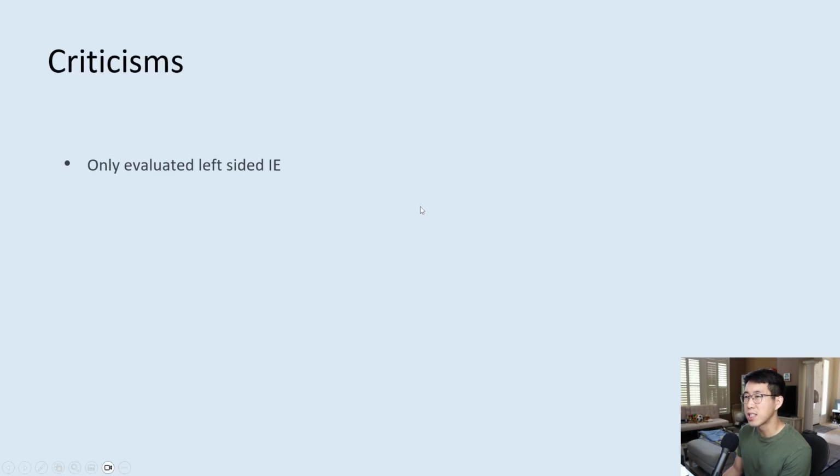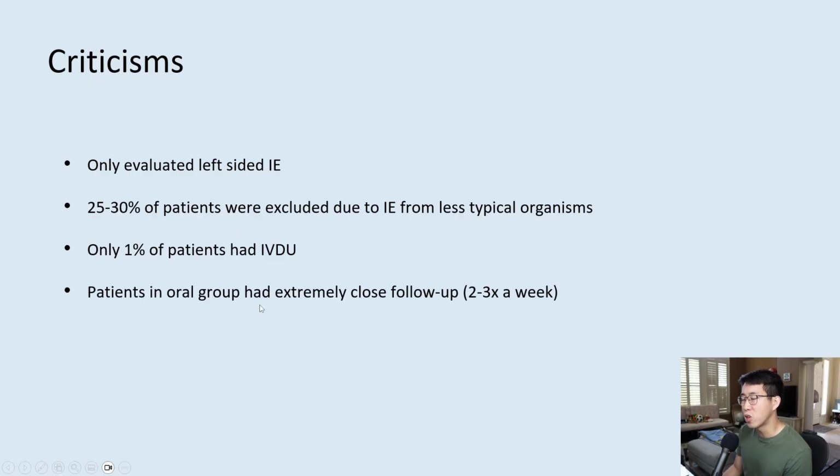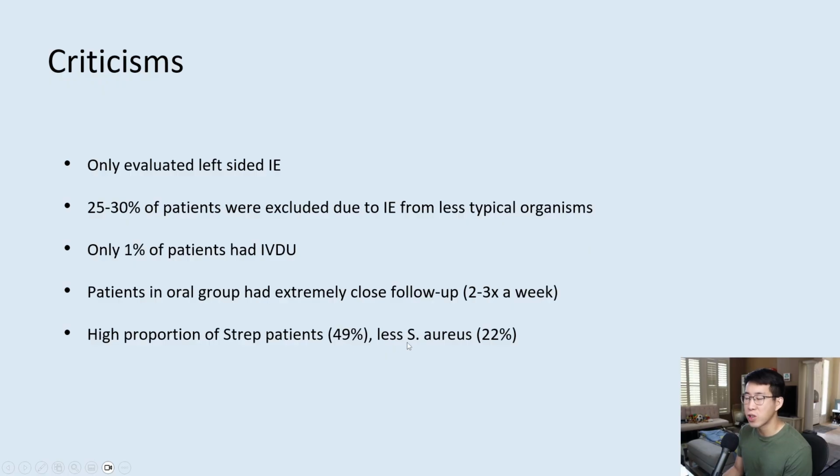However, there were some criticisms of the study. So first of all, they only evaluated left-sided endocarditis, and 25 to 30% of patients were excluded due to having less typical organisms. Only 1% of patients had IV drug use. The patients in the oral group had extremely close follow-up, which may not be as feasible in the real world. And a high proportion of strep patients, 49%, versus less Staph aureus of only 22%, which is not accurate to the typical numbers that we see, which is predominantly Staph aureus. And they also had no MRSA patients.